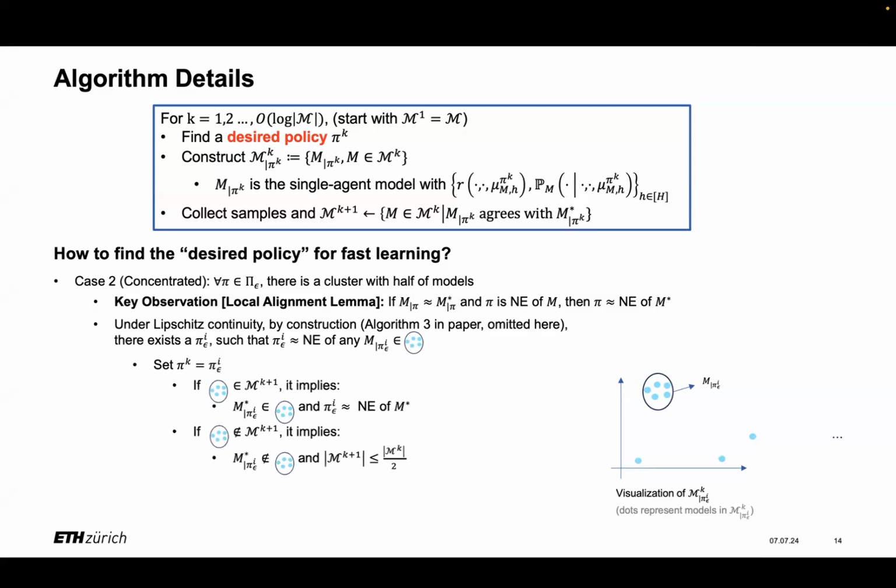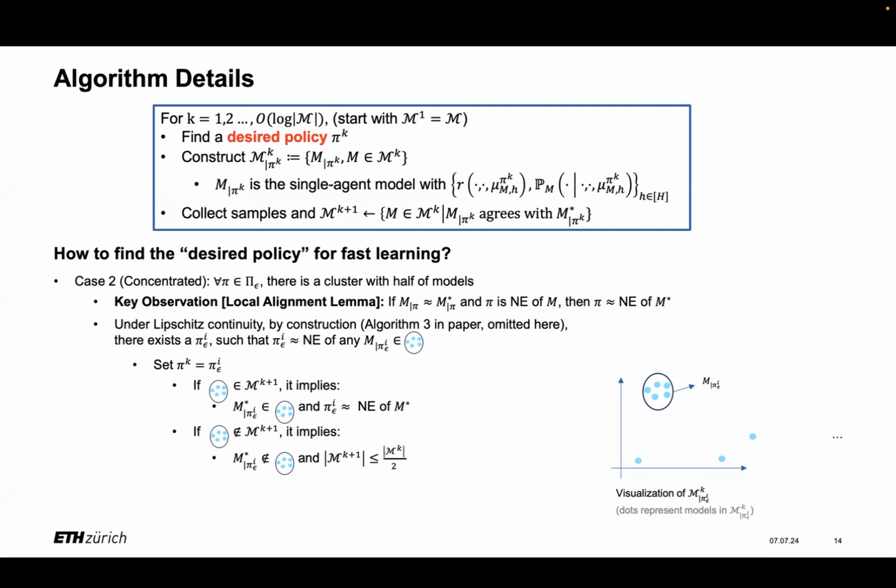And in that case, if we choose that policy to be the elimination policy package, then it will result in two cases. The first case is that after elimination, the cluster is still inside the model candidate class. And that means the true model should be inside this cluster. By applying this local alignment lemma, we can conclude that this policy is an approximate Nash equilibrium, and we can directly return it.